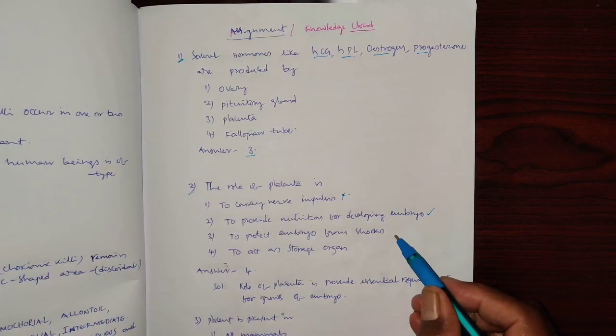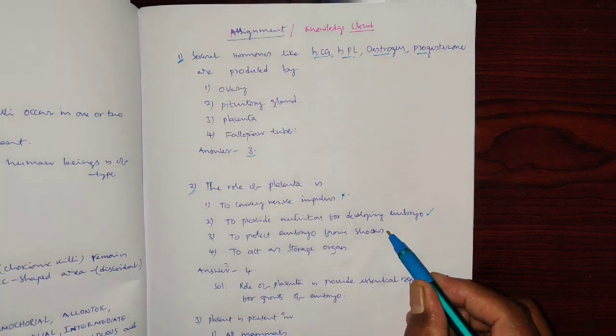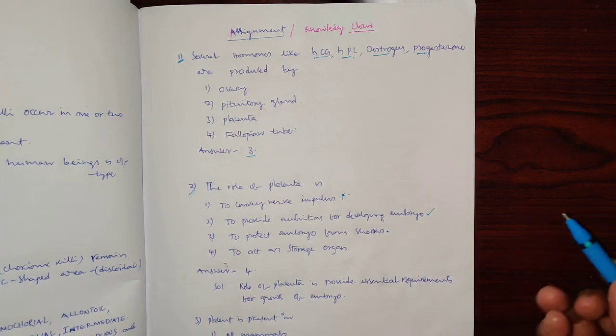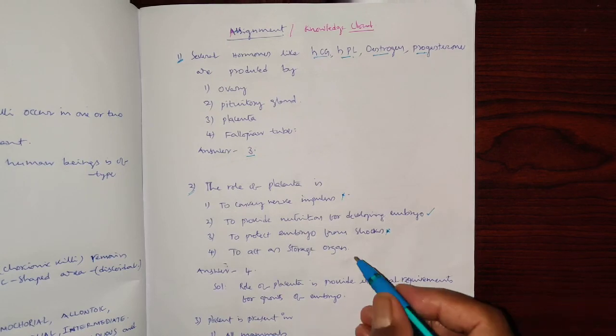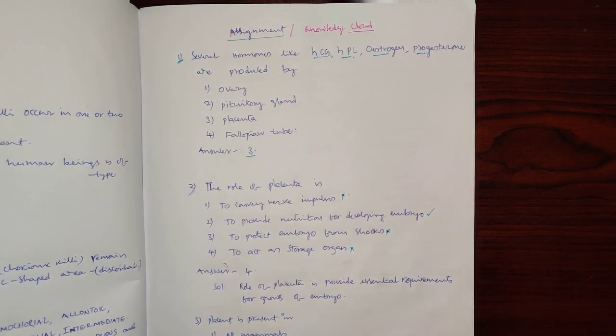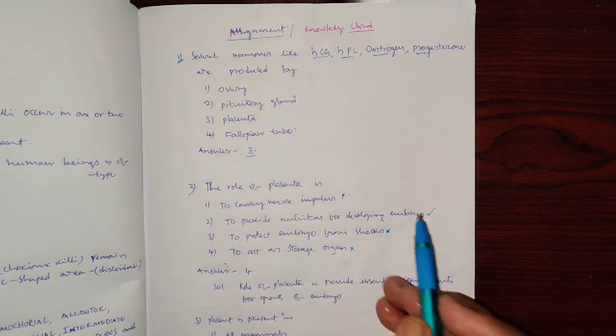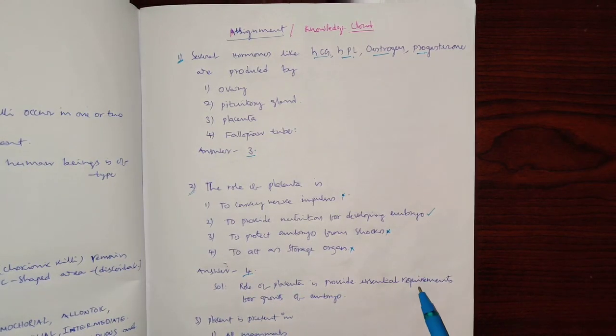Option 3, protect the embryo from shock: the placenta is in no way concerned with that. It is the amniotic fluid which protects from shocks and jerks, so it is ruled out. To act as a storage organ: also ruled out, as the placenta is in no way concerned with storage of anything. It is not an organ, it is a temporary endocrine gland. So the option is 2. The role of the placenta is to provide the essential requirements for the growth of the embryo.